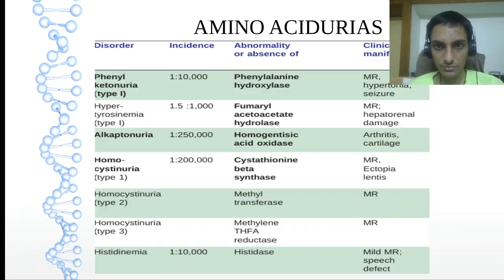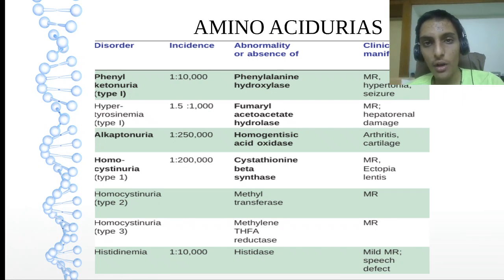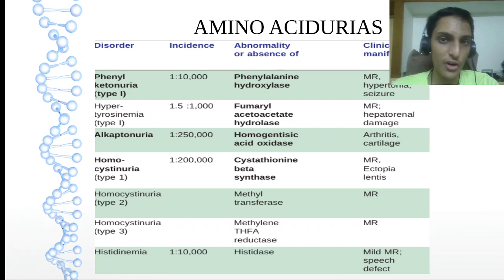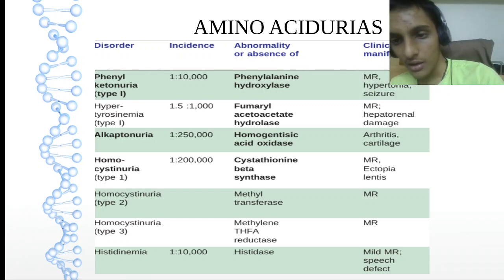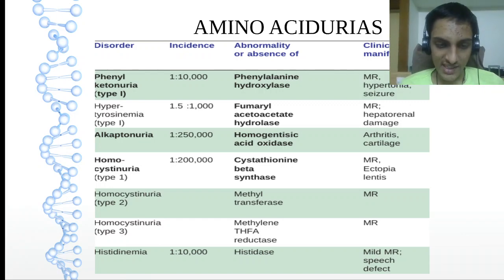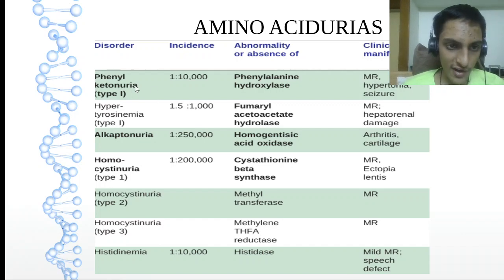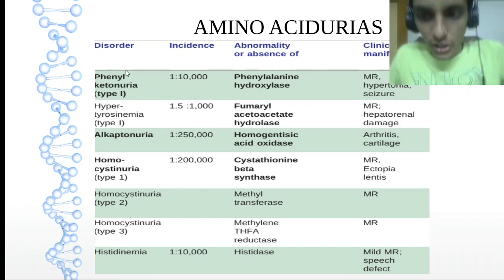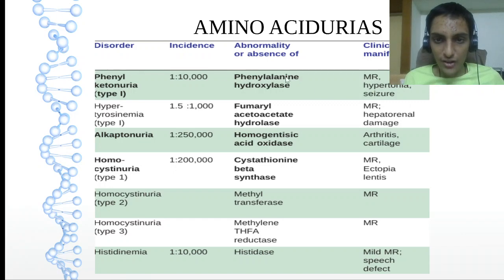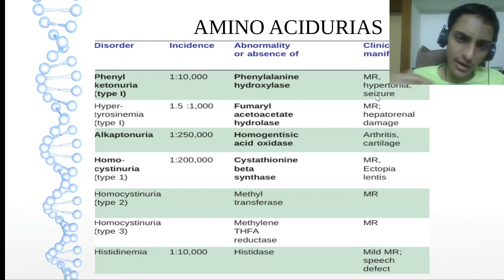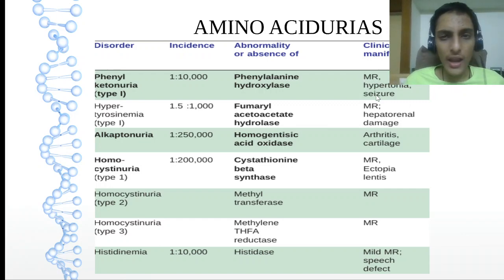Now a small note on the aminoacidurias, which can be asked as short notes. This is a tabular form to sum up all the aminoacidurias. First, PKU: phenylalanine hydroxylase is the enzyme deficient, with mental retardation, hypertonia, seizure, low IQ, tremors.